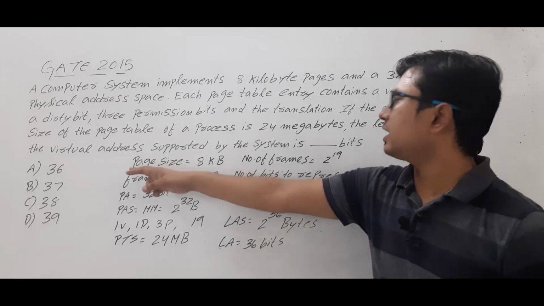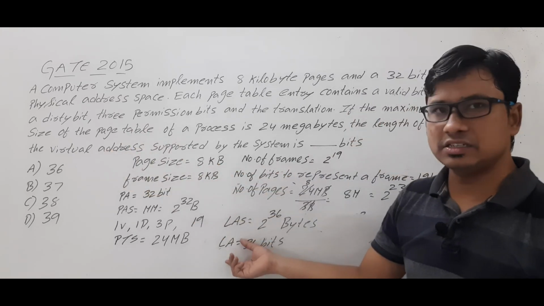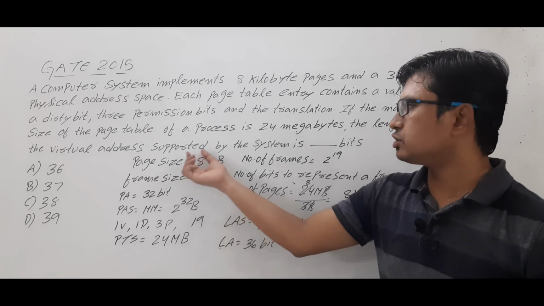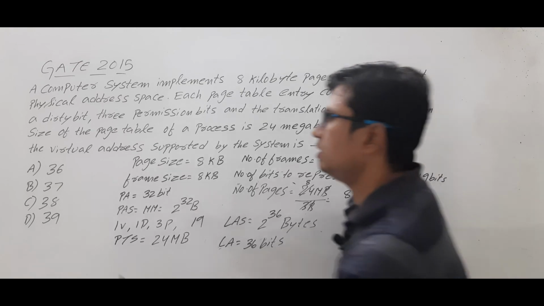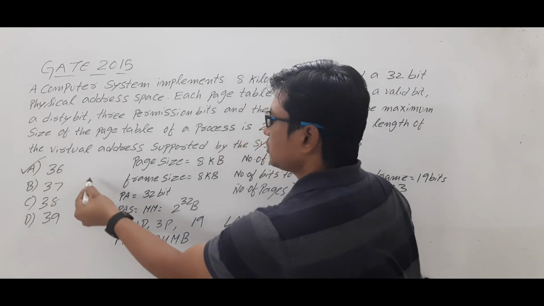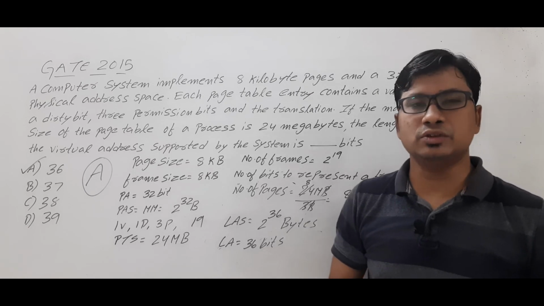So that is what they have asked: the length of the virtual address. Virtual address is nothing but the logical address supported by the system, which is dash bits. 36 bits we got. So the right answer for this question is option A. I hope you have understood how I solved this question.